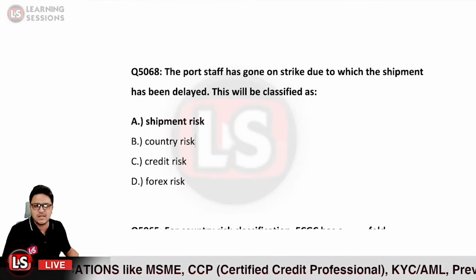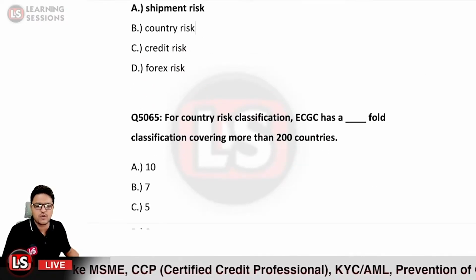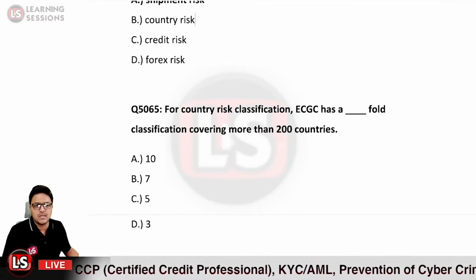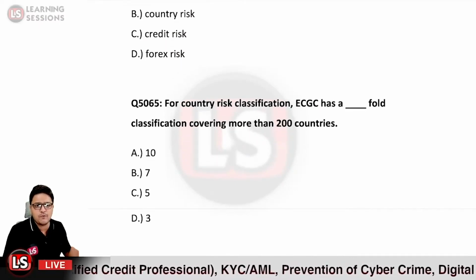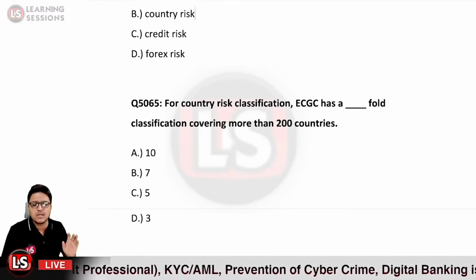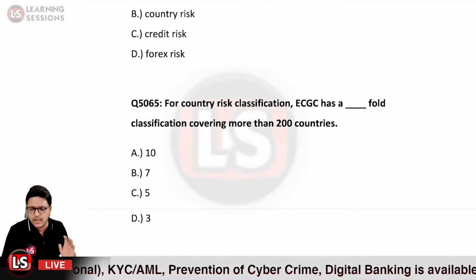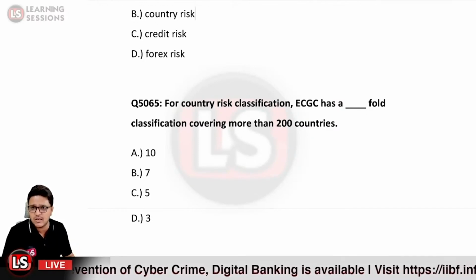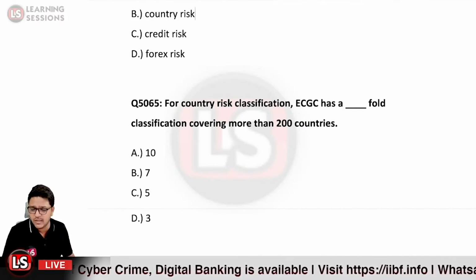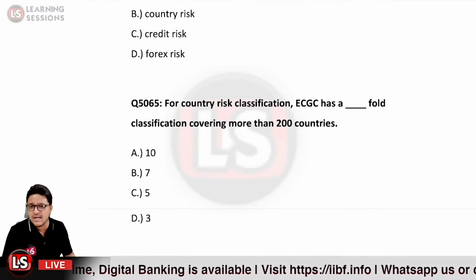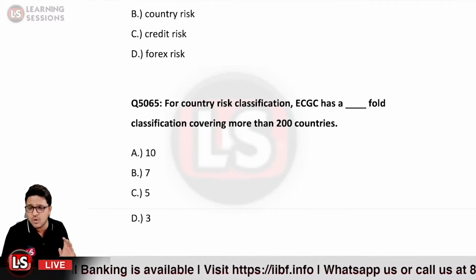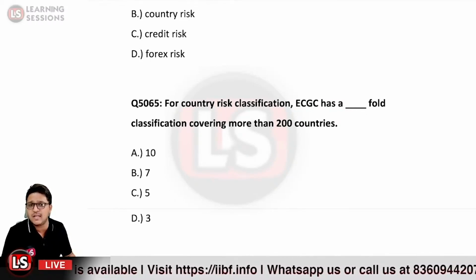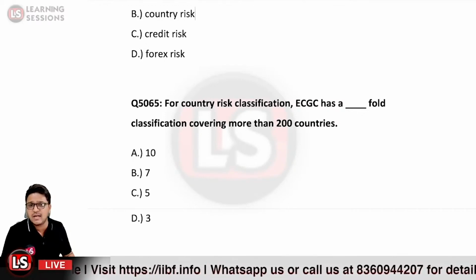Next question. It says, for country risk classification, ECGC has how many fold classification covering more than 200 countries? I already told you that the Reserve Bank of India has given the guidelines related to the country risk: each and every bank must have its own criteria for country risk rating purposes.